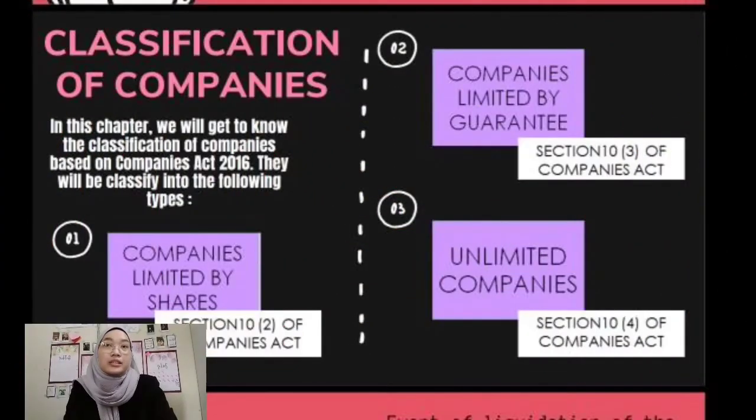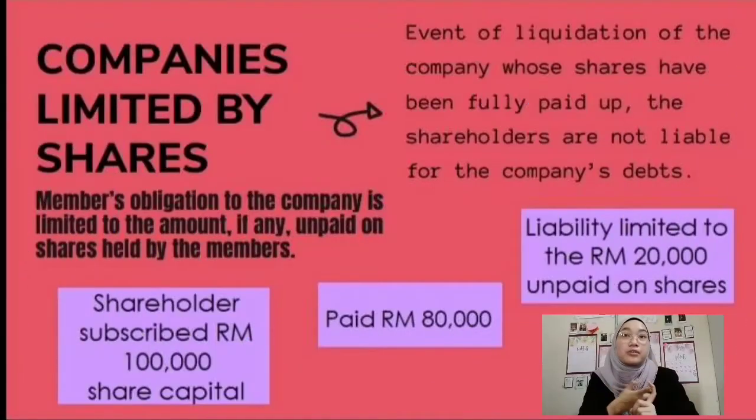So we will go to the next part, which is the classifications of company. In this chapter, we will get to know the classification of company based on the Company Act: companies limited by share, companies limited by guarantee, and unlimited companies, which fall under Section 10, Subsection 2, Subsection 3, and Subsection 10. The first one is company limited by share.